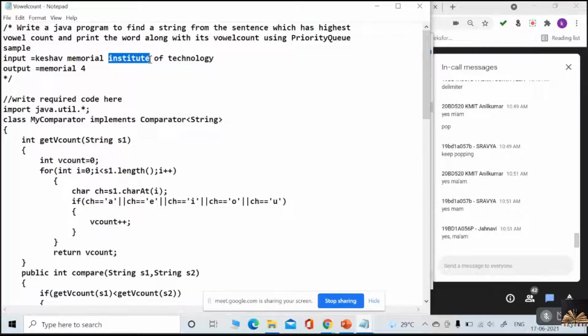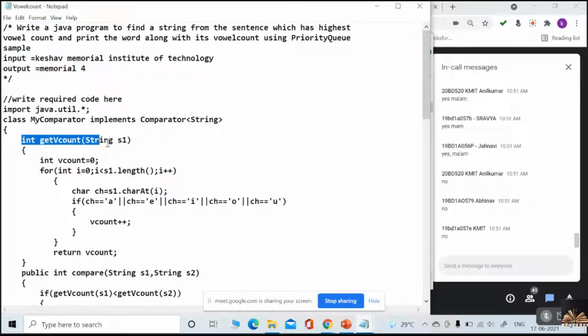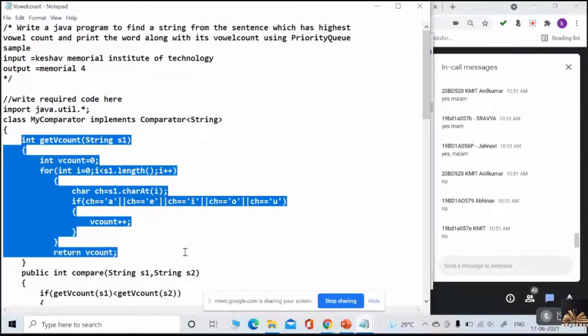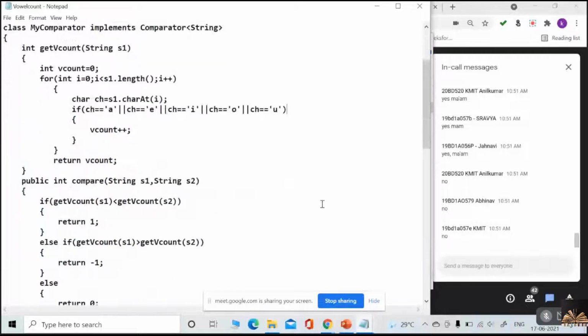No, I cannot. Yes or no? So for that reason, you have to build a logic for the vowel count. For vowel count, you have to write one method. You know how to do the vowel count, right? Everybody knows that.